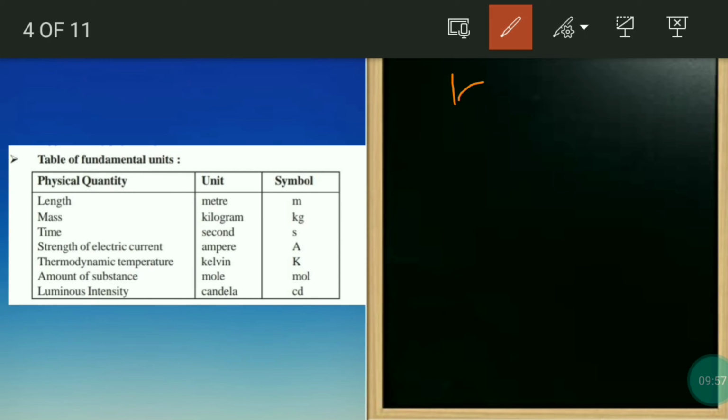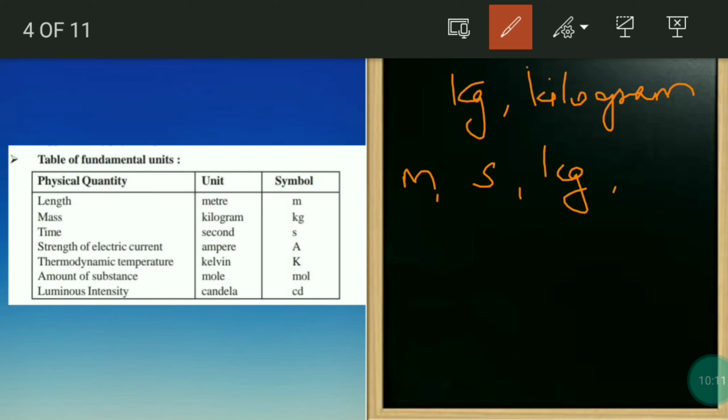Now mass. Mass is kilogram or kg. Next we have time. Time is second or s, only a single s. Then we have strength of electric current, everything I'll explain in detail. That is ampere, capital A, a new unit for us.